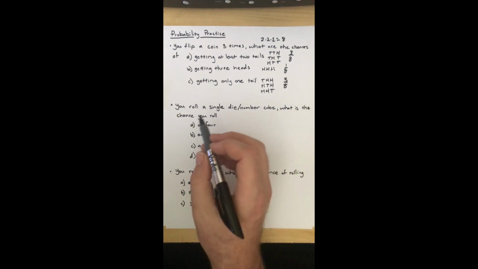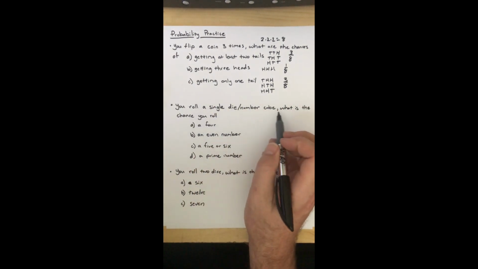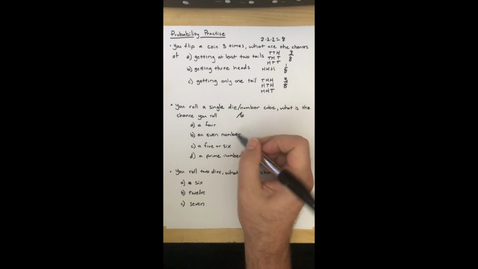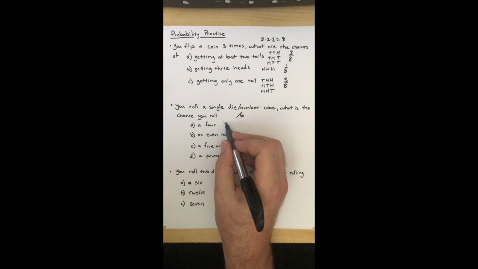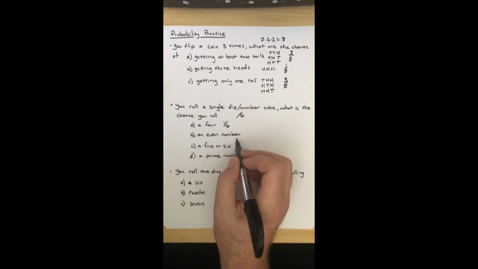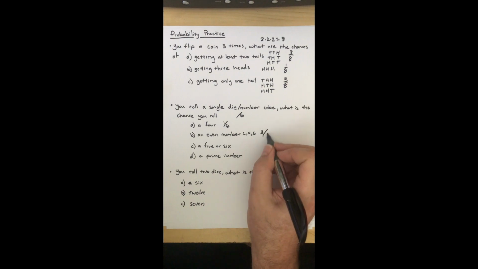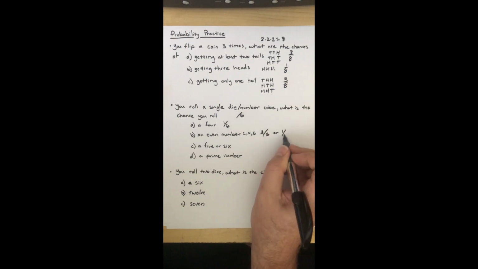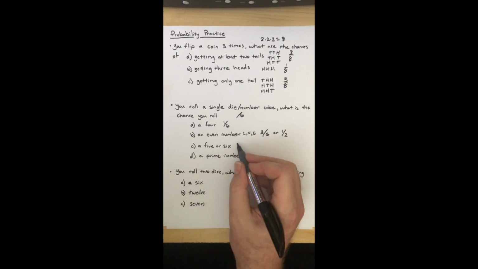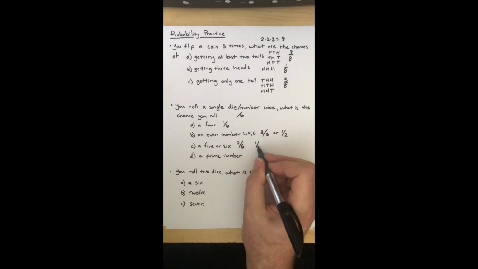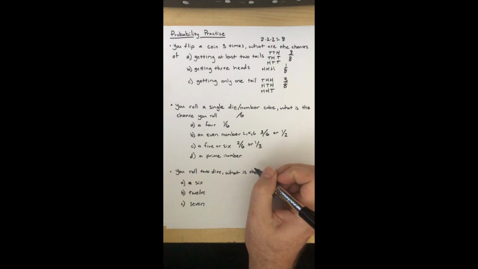Okay, second chunk. You roll a single die, number cube. What is the chance you roll a 4? Well, there's 6 sides on a die, so everything's out of 6. 4 is 1 out of 6. An even number, that's 2, 4, and 6, so 3 out of 6, or 1/2. A 5 or a 6, that's 2 out of the 6 outcomes, or 1/3 of the outcomes.